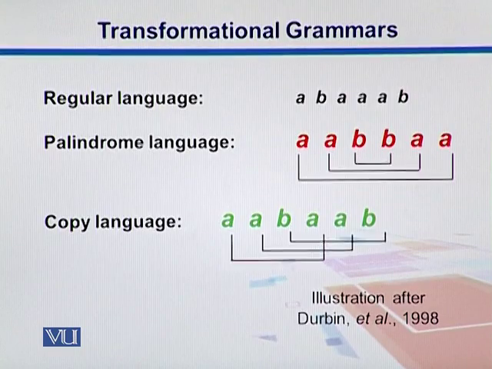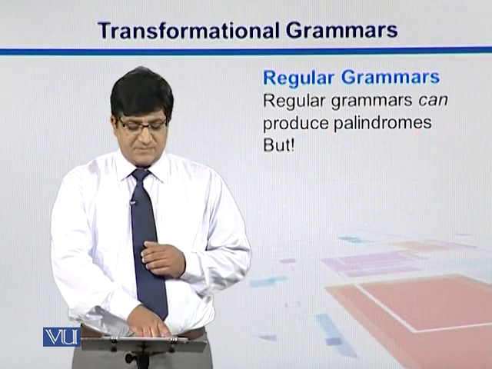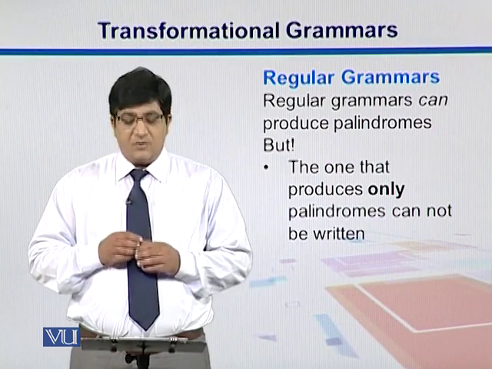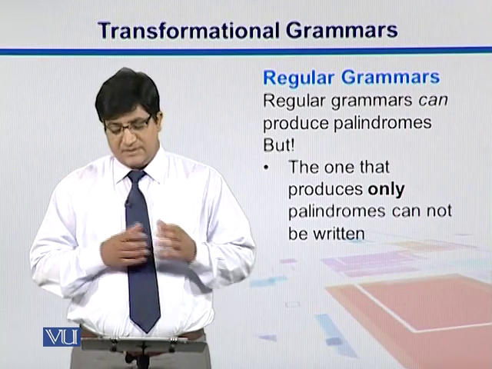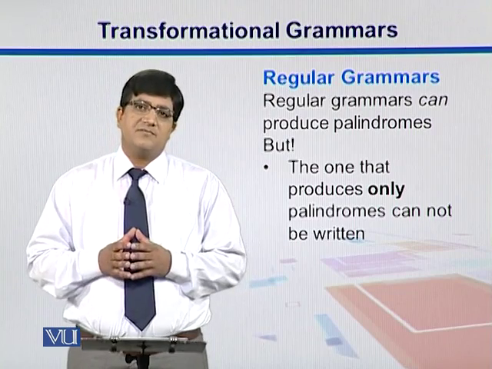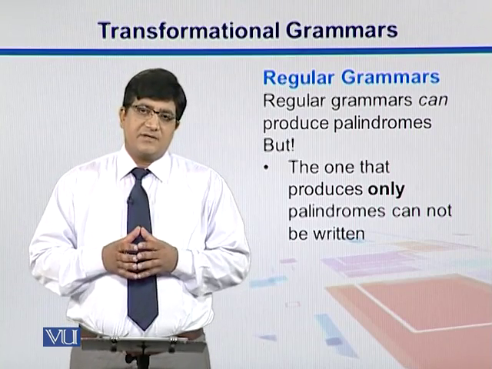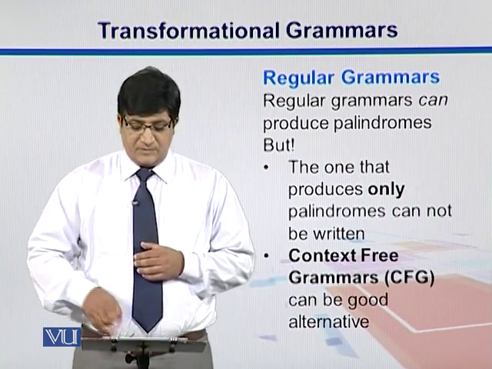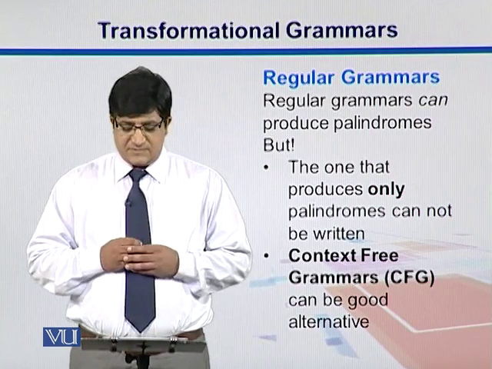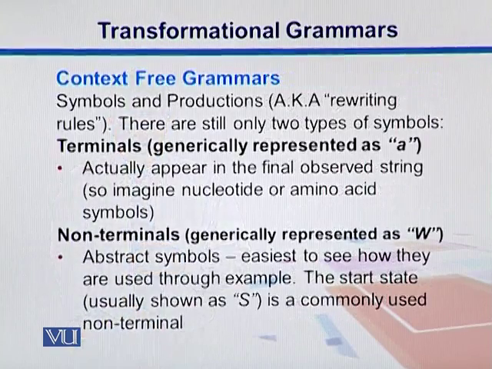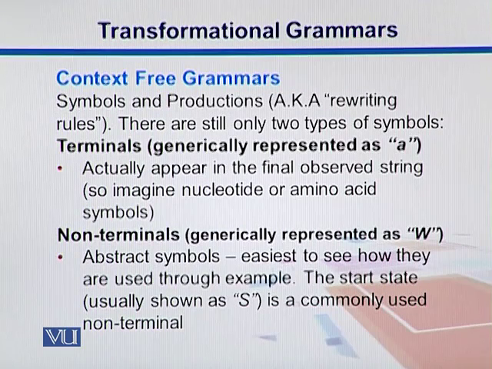Regular grammars can also produce palindromes, but the issue is that grammars that only produce palindromes cannot be written. So we do have palindromes, but we do have other kinds of structures in it. So the best option in this case is context-free grammars. What is a context-free grammar? So we have symbols and we have productions, or we call them writing rules. Symbols like A, T, G, C in the case of DNA, and different amino acids are simple English letters. We can have them there.